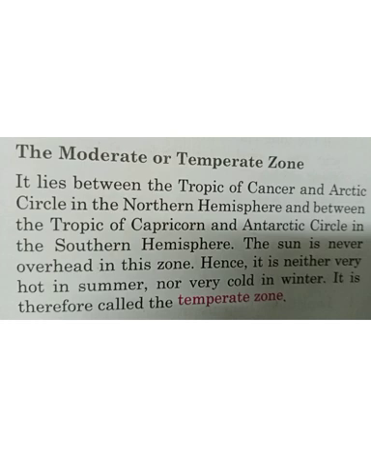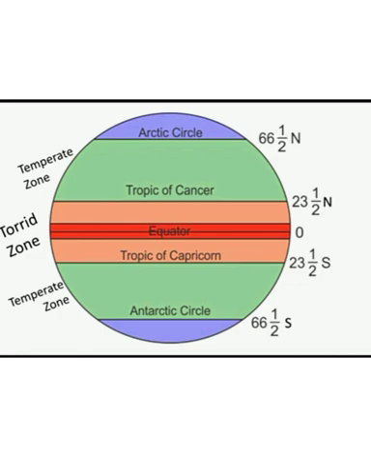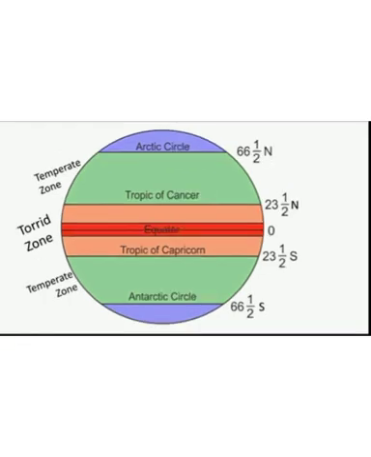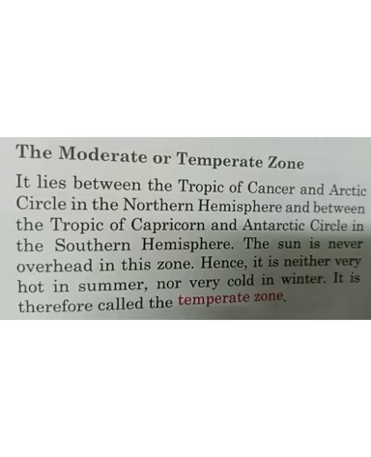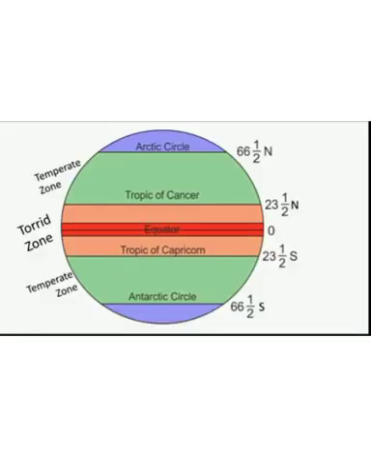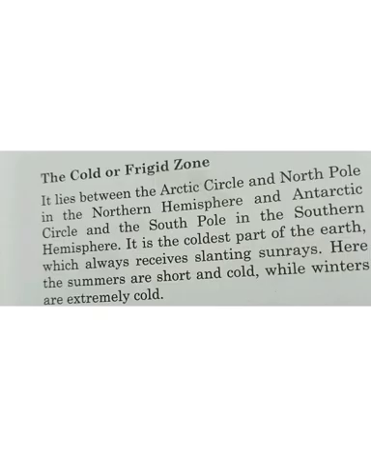The sun is never overhead in this zone, unlike the torrid zone, and hence it is neither very hot in summer nor very cold in winter. It is therefore called the temperate zone or the moderate zone.